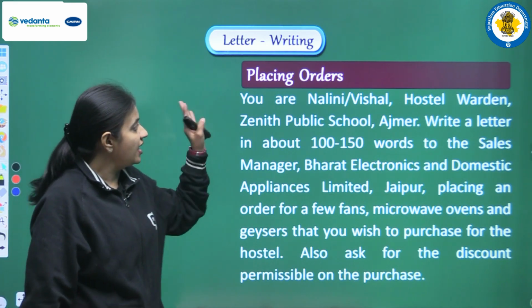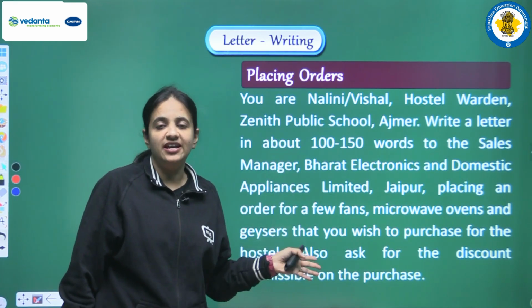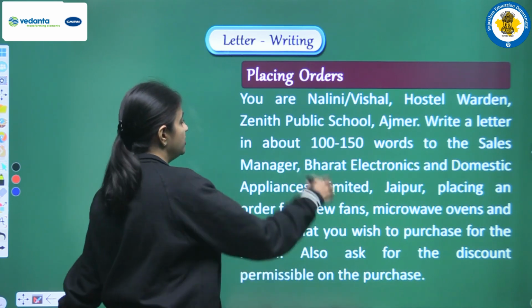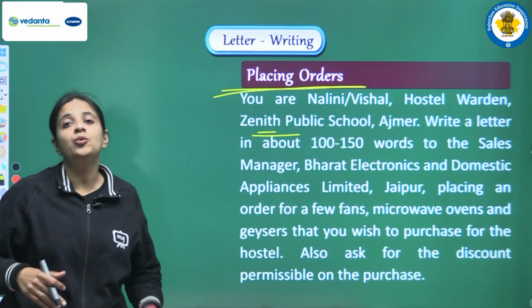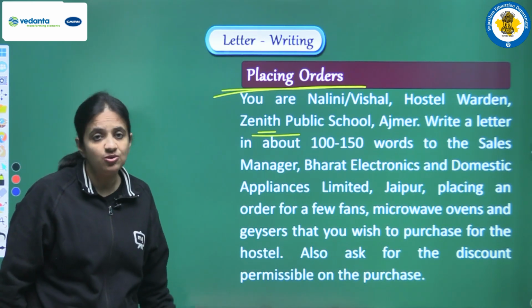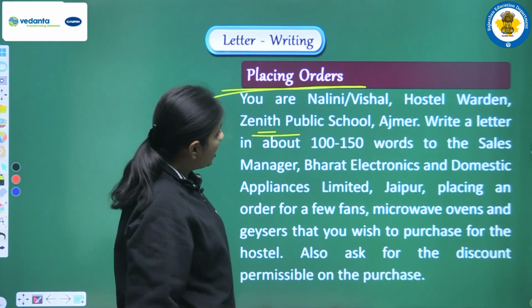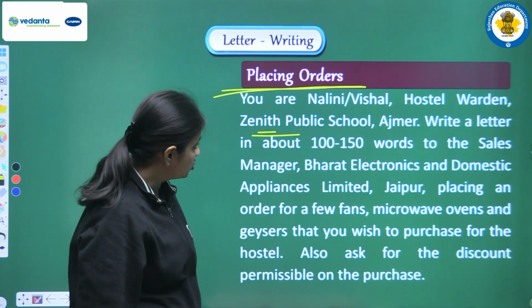So first of all, we have this letter in front of us, so let's try to understand the topic of this letter. This letter is related to placing an order. We have to place one kind of order and we have a detailed question. So let's read that question. You are Nalini or Vishal, hostel warden, Jainit Public School, Ajmer.